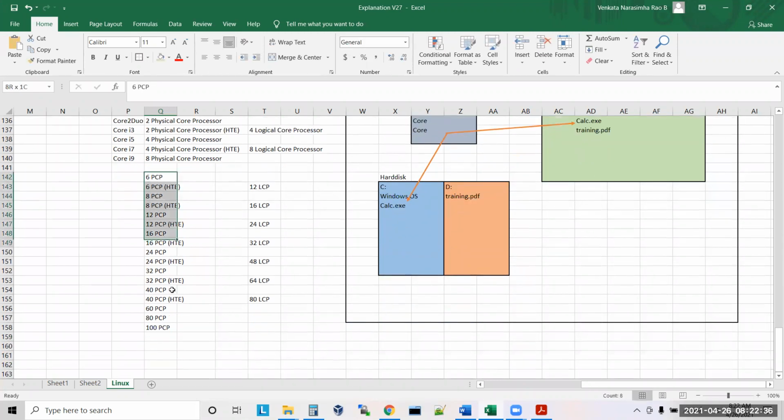Understood? So these are the different processors you will get in the market now. If you go with the 100 physical cores server processor, that server will cost you nearly 20 lakh rupees. Understand? You will not get these servers in SP Road or some computer shops. You should order them from the company.